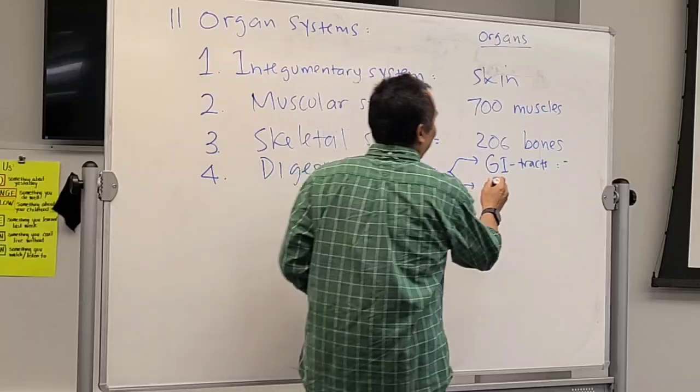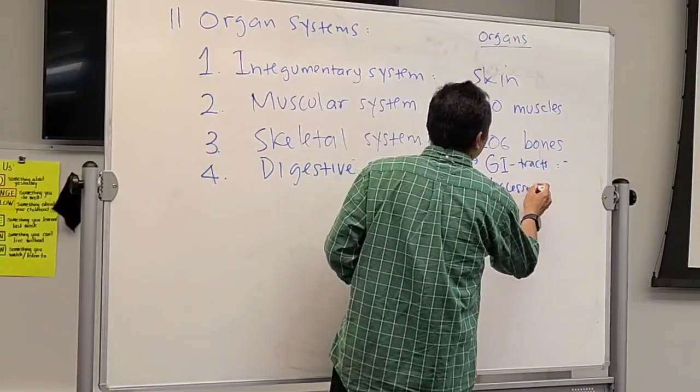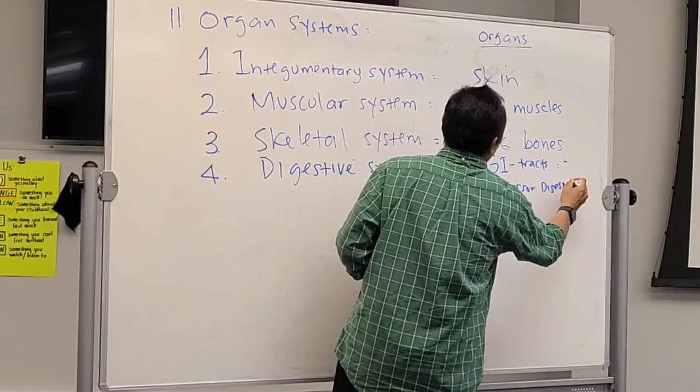The other one is called the accessory digestive organs.